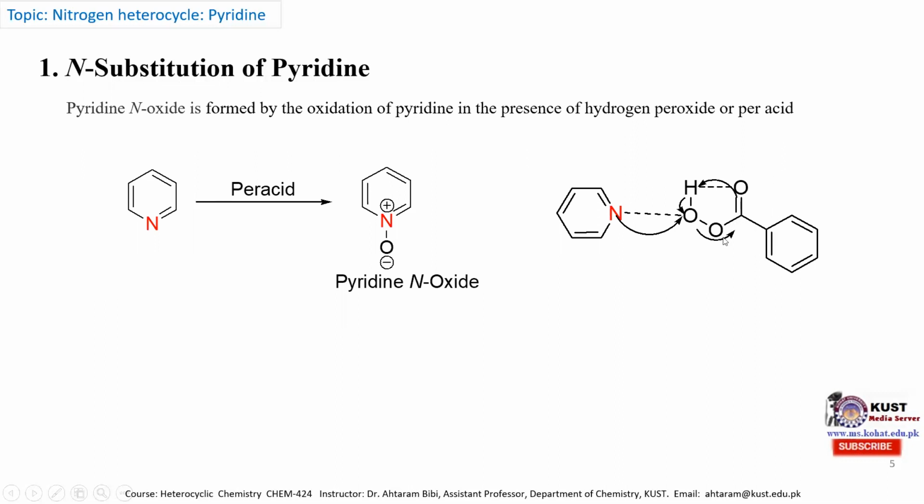This is the per-benzoic acid molecule, which has intramolecular hydrogen bonding. So this pi electron takes this hydrogen atom, and this electron shifts over here, this electron shifts over here.